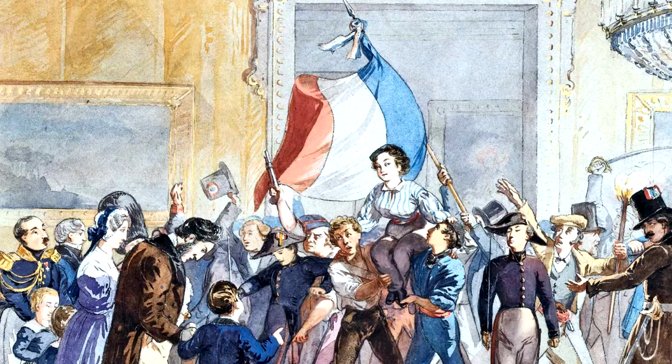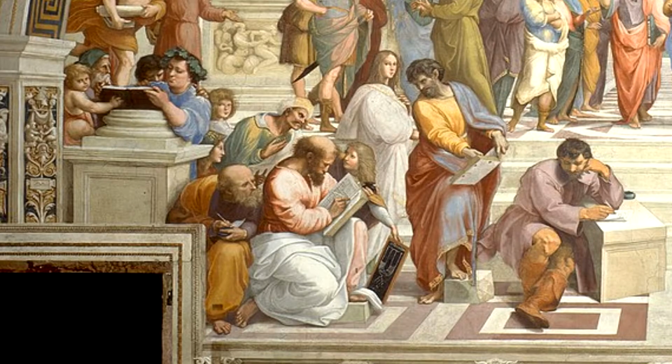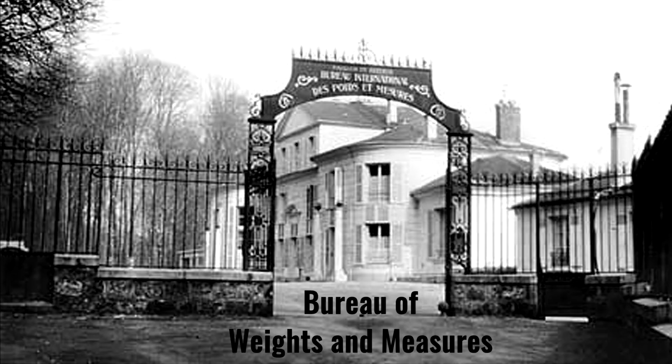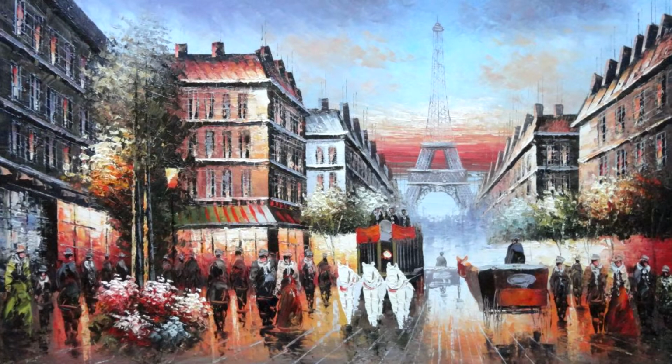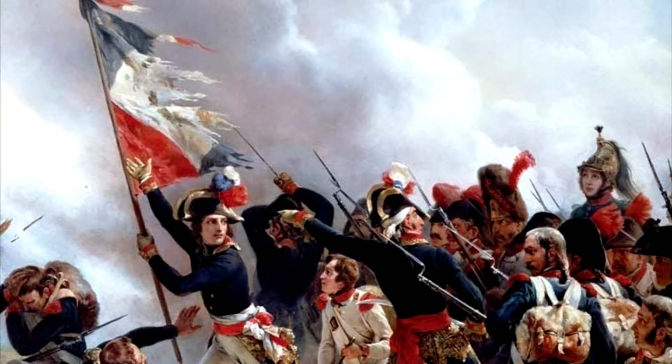A centralized administrative system was put in place and it formulated uniform laws for citizens within its territory. Internal custom duties and dues were abolished. A uniform system of weights and measures was adopted. French, as it was spoken and written in Paris, became the common language. Regional dialects were discouraged. The revolutionaries further declared that it was the mission and the destiny of the French nation to liberate the people of Europe from despotism. In other words, to help other people of Europe to become nations.